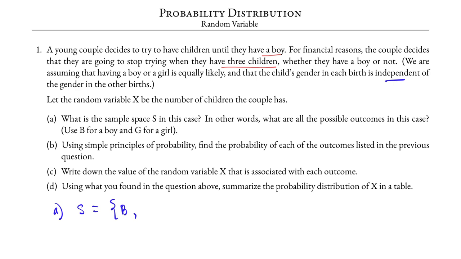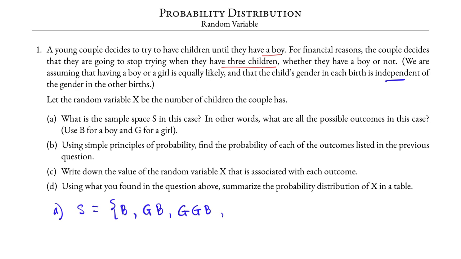Or if they have a girl the first time, then they can try again, and if the second child is a boy, then they stop. However, if they have a girl the first time and then a girl the second time, then they would try again. If they have a boy the third time, they stop.